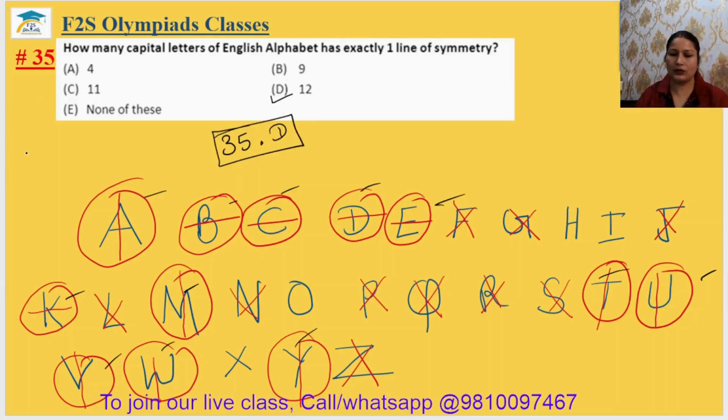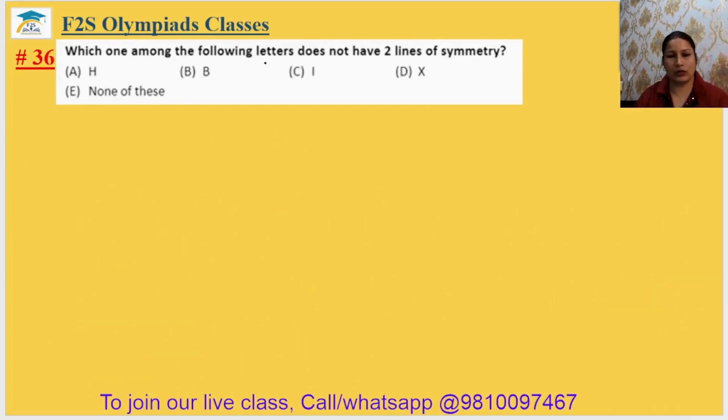Okay. Question number 36. Which one among the following letters does not have two lines of symmetry? तो H has two lines of symmetry, ऐसे होगा. B has only one line of symmetry. It has two lines. It has two lines. So 36th answer will be option B.